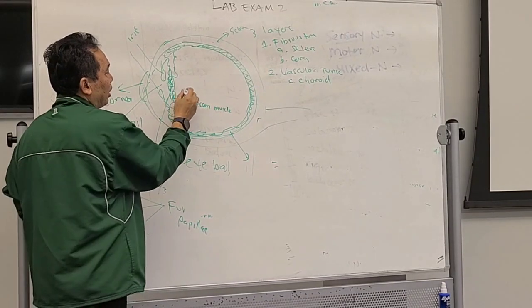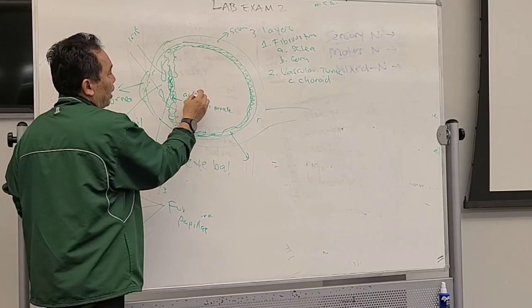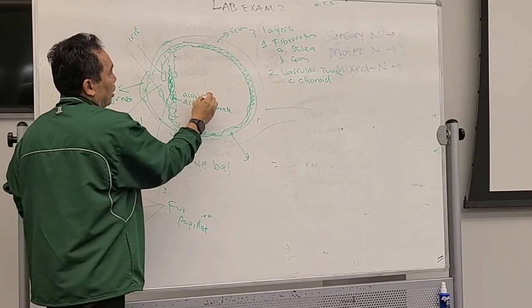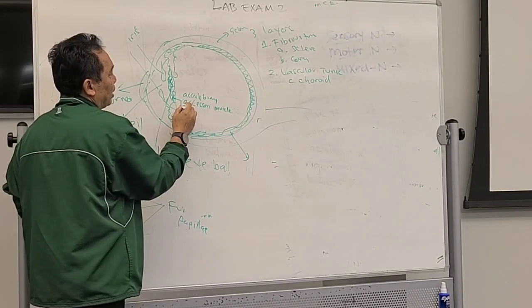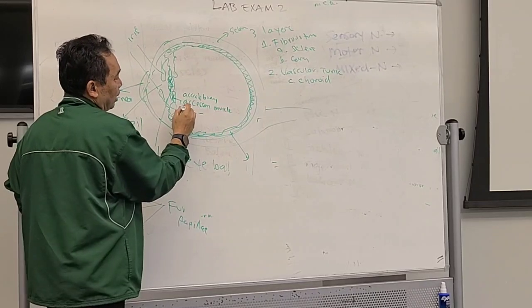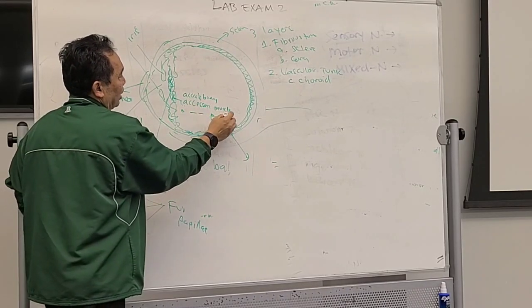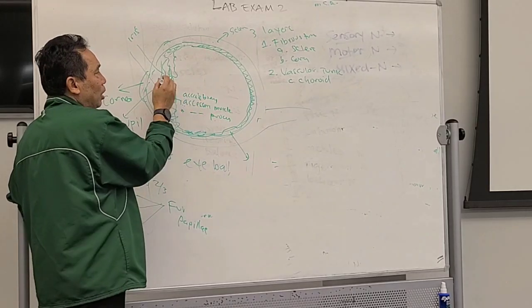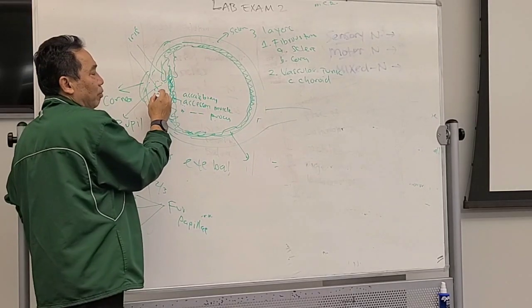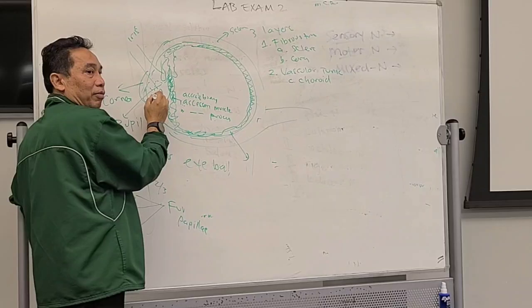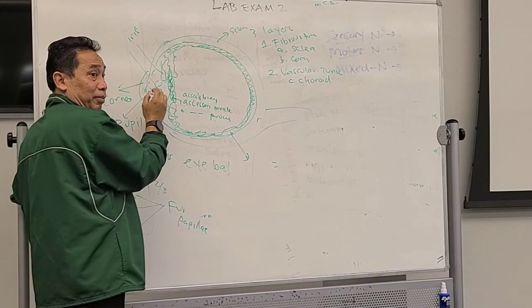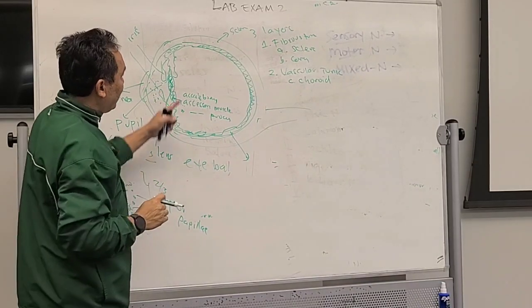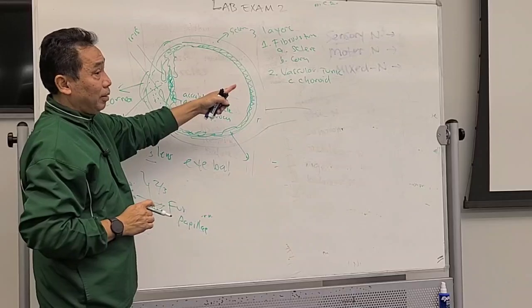It's actually the accessory body. Accessory body consists of accessory muscle and accessory process. Accessory muscle control the lens. Accessory process produce the liquid for the front of the eyes. You get it? That's it for the second layer.